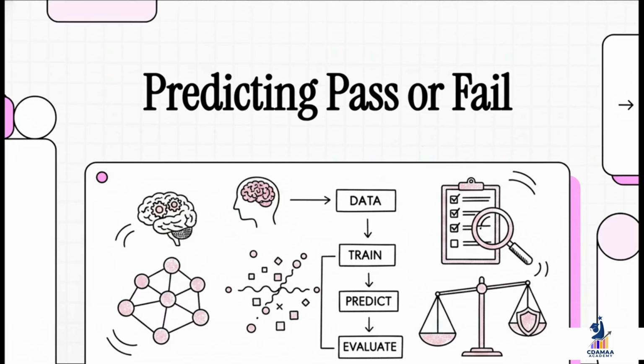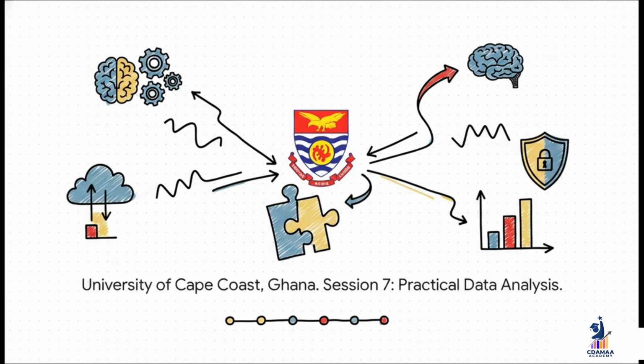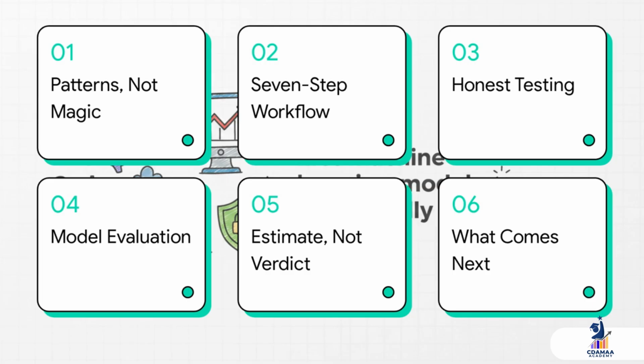Let's get started. First off, a very warm welcome to all our partners at the Center for Data Archiving, Management, Analysis, and Advocacy in the Department of Data Science and Economic Policy right here at the University of Cape Coast. This is our 7th session, and it's also the final session of Phase 2 in our Foundational Knowledge program. And honestly, it's the perfect way to finish, because today, we're pulling everything we've learned together to build our first predictive model.